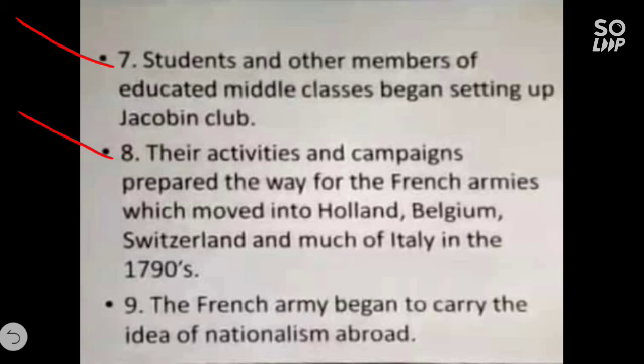If you see next, here I am explaining the activities of the Jacobin clubs. Their activities and campaigns prepared the way for the French armies which moved into Holland, Belgium, Switzerland and much of Italy in 1792, and their motive was only spreading the idea of nationalism, means liberty, fraternity, equality, and the administrative reforms which were set by Napoleon Bonaparte. If you see the ninth point, the French armies began to carry the idea of nationalism abroad.